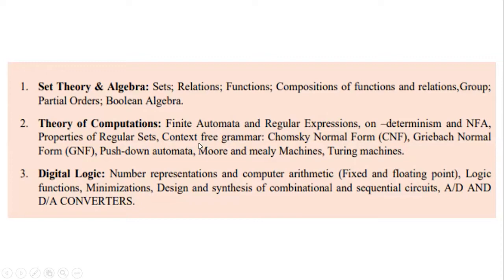Then comes the NLP part, wherein the CFG comes into play. What is that? Context-free grammar. Under context-free grammar, you'll be learning about Chomsky normal form, CNF. That is, it's a very specific form of CFG, where every production rule has the form A to BC. Okay, we'll be learning about all these in great detail. Next, we have the Greibach normal form, which we call GNF. Then we have the push-down automata, Moore and Mealy machines, and Turing machines.